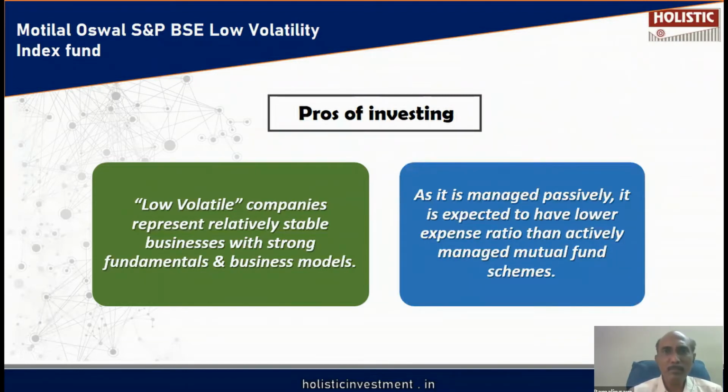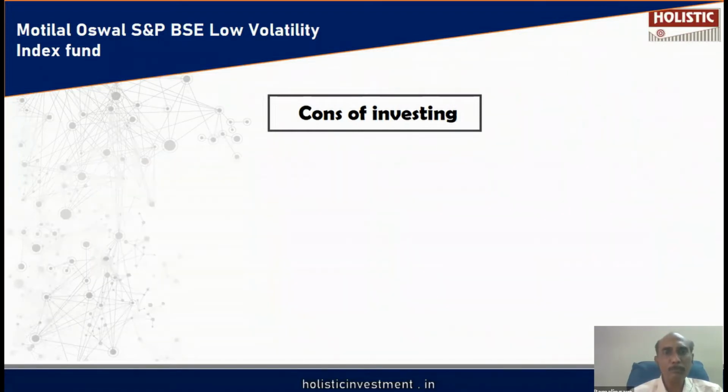This fund is managed passively, so it is expected to have a lower expense ratio compared to actively managed funds, because in the actively managed fund, the fund manager has to do in-depth research on the balance sheet, profitability, sustainability. Here, there are no such expenses. So because of that, obviously, the expense ratio will be lower.